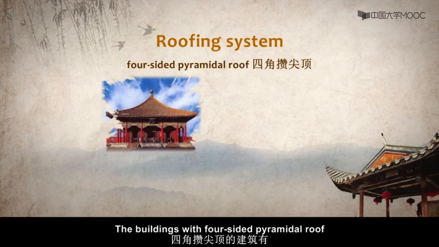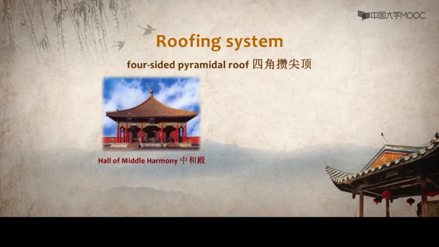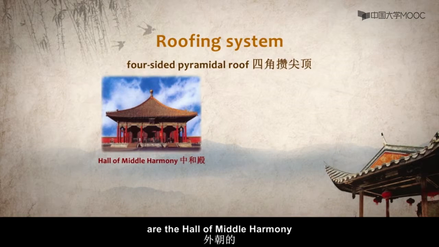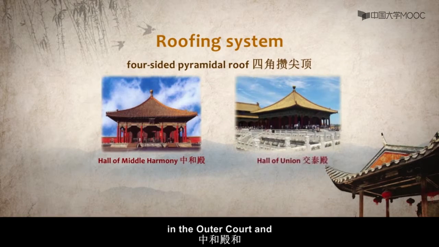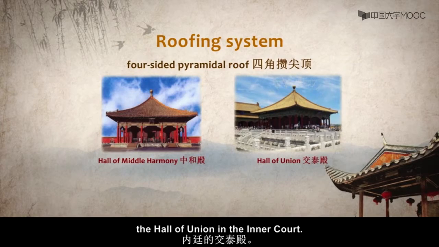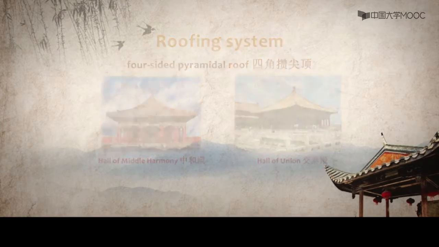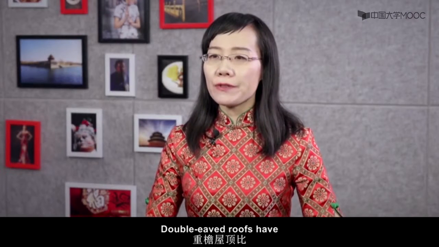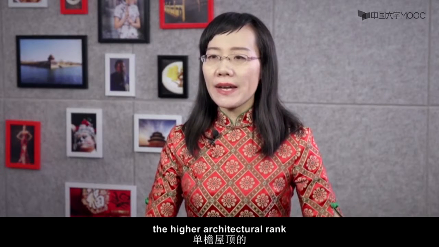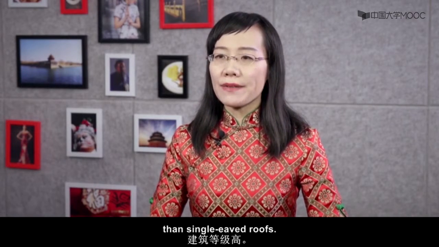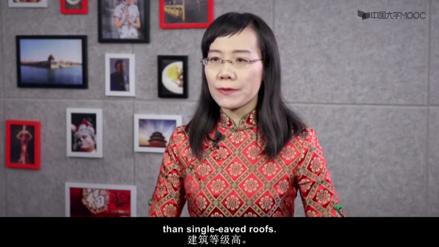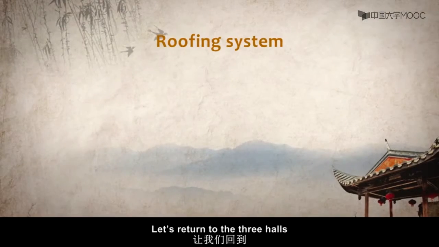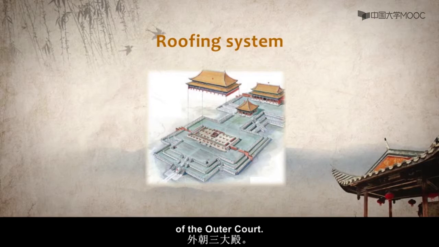The buildings with 4-sided pyramidal roof are the Hall of Middle Harmony in the outer court and the Hall of Union in the inner court. Double-eaved roofs have a higher architectural rank than single-eaved roofs. Let's return to the 3 halls of the outer court.